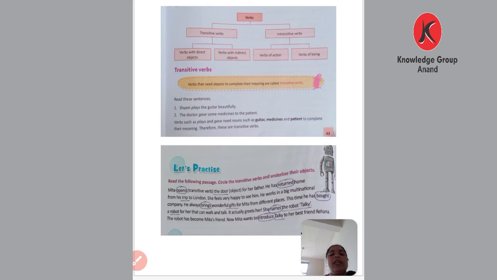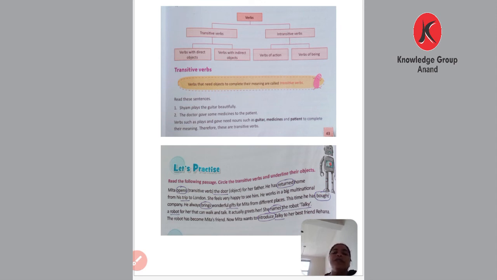It actually greets her. She names the robot Talkie. Okay, names is a transitive verb in the sentence and the robot Talkie is an object in the sentence. The robot has become Meeta's friend. Now Meeta wants to introduce Talkie to her best friend Rehana. Introduce is a transitive verb in the sentence and Talkie is an object in the sentence.